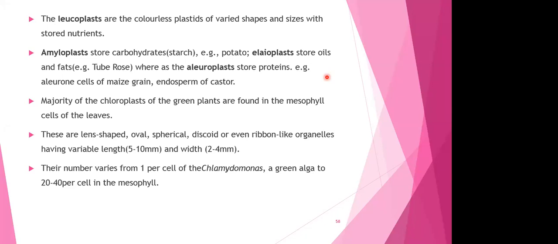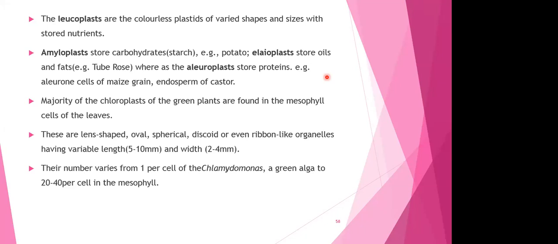So we understood about the chromoplast and the leucoplast. Now we come to the last one, that is chloroplast. Chloroplasts are predominantly found in the green parts of the plant, that is the mesophyll cells. The chloroplasts are lens-shaped, oval, spherical, discoid, ribbon-like, having various shapes and sizes.